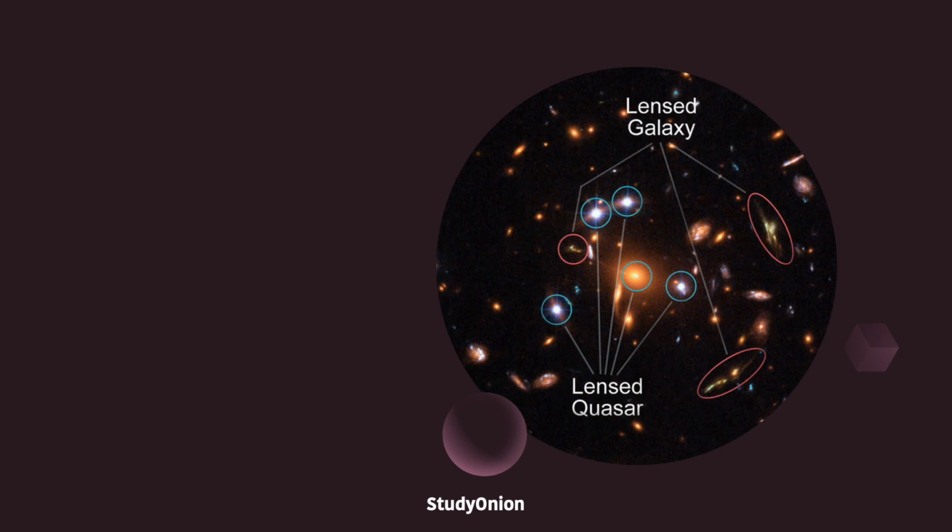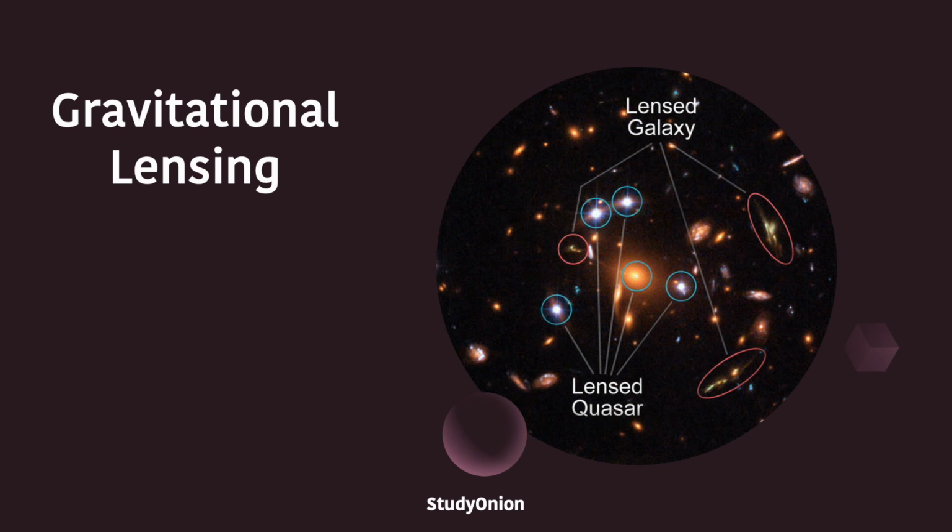Okay, let me just quickly mention a phenomenon called gravitational lensing. You don't need to know too much about this, but it's really important that you learn this definition word for word. If they ask you to explain it, write this down and this should give you all of the marks.